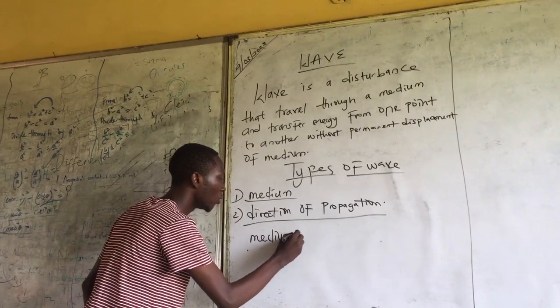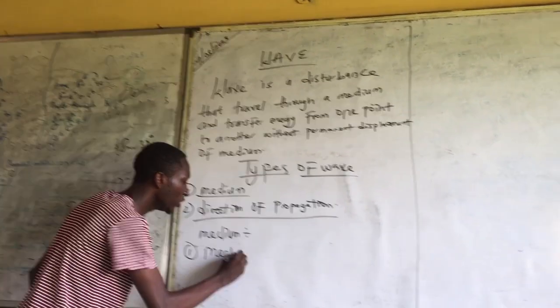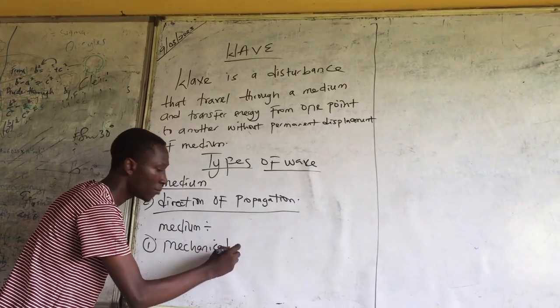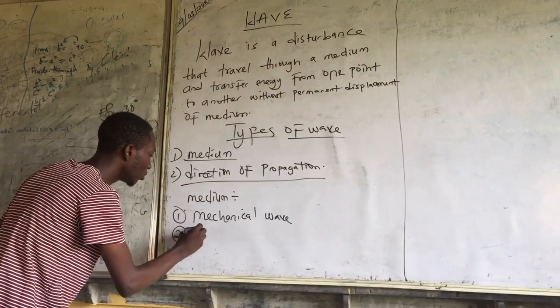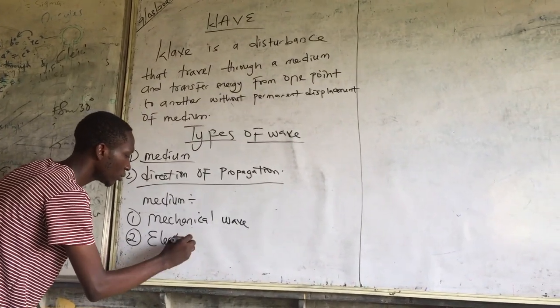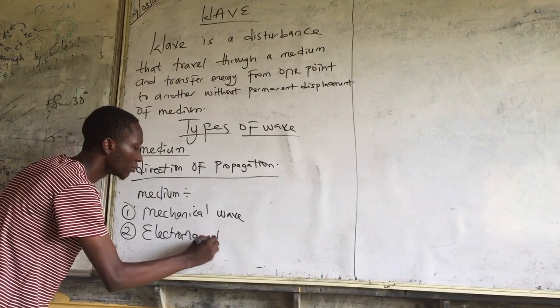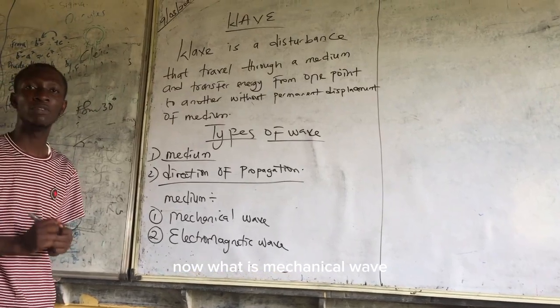Under medium, we have one classification which we call mechanical wave. And the other one we have is electromagnetic wave. Now, what is mechanical wave?